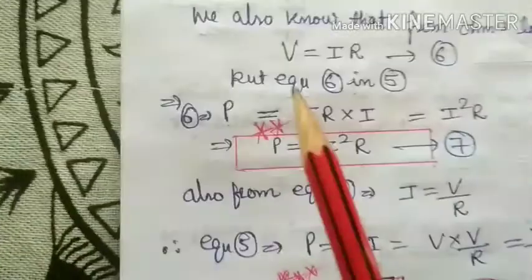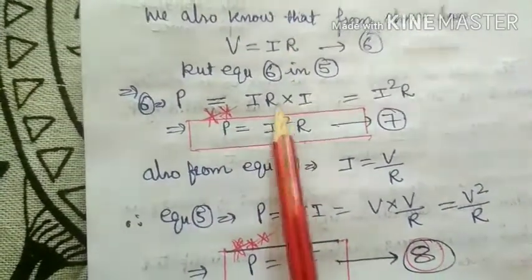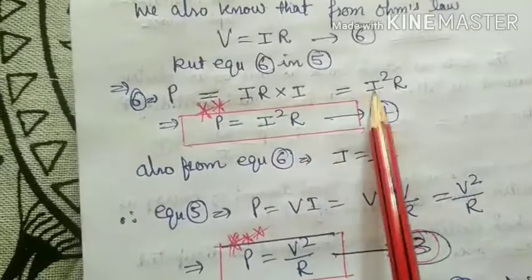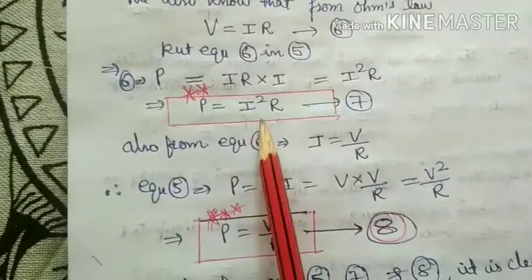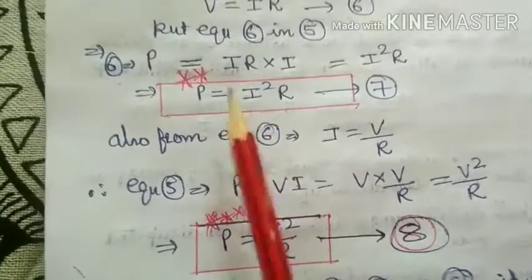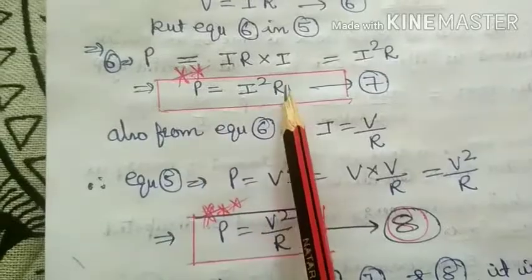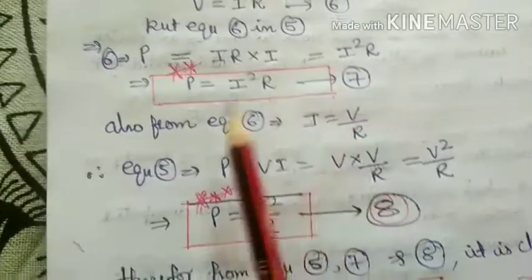So P is equal to IR into I, so I square R. P is equal to I square R. This is another formula. We use this formula whenever electric current and resistance are given, to find the electric power. So power equals I square R. This is equation number 7.